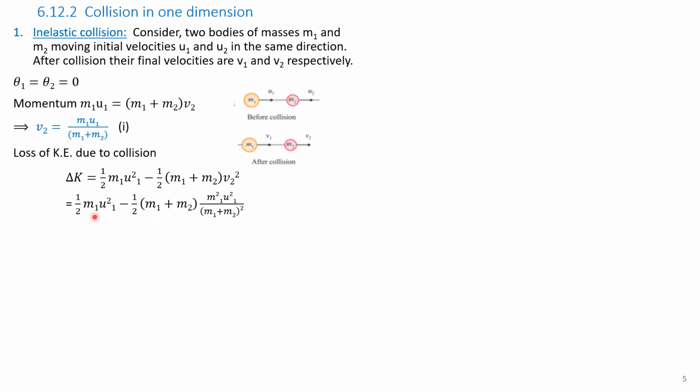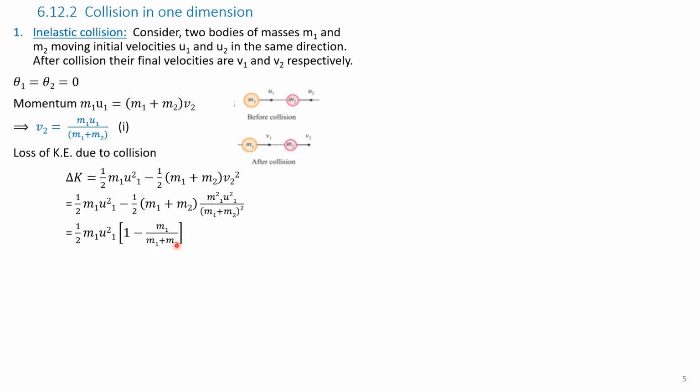Simplifying, we get half of M1 U1 square minus half of (M1 plus M2), and we put the value of V2 as M1 U1 divided by (M1 plus M2), whole square. Therefore, taking half M1 U1 square common, we get half M1 U1 square into the square bracket 1 minus M1 divided by (M1 plus M2).